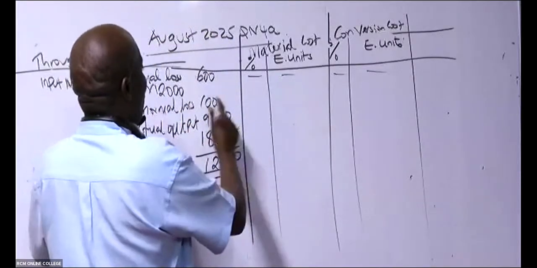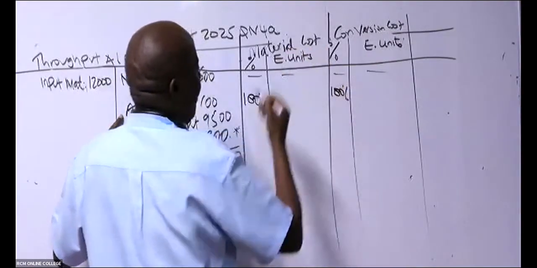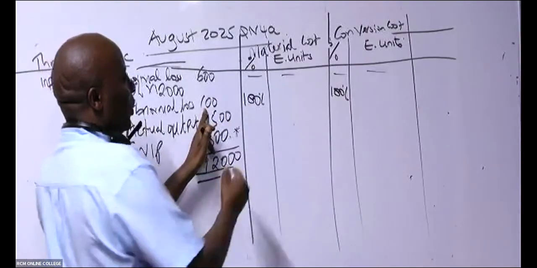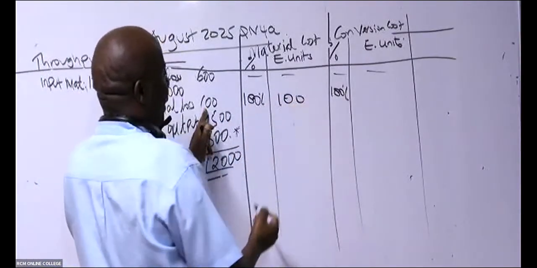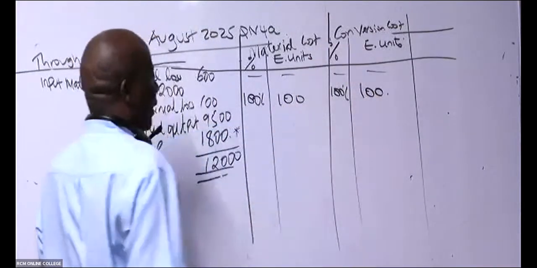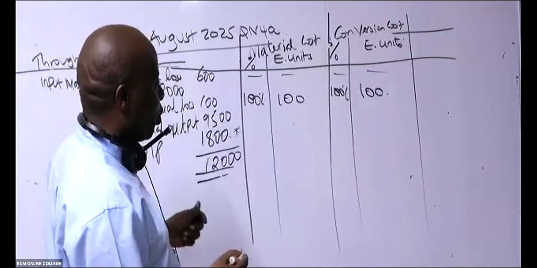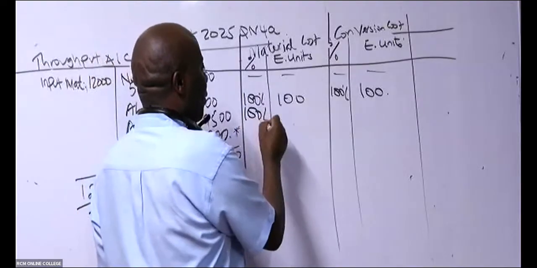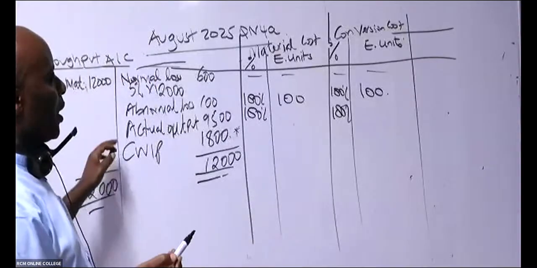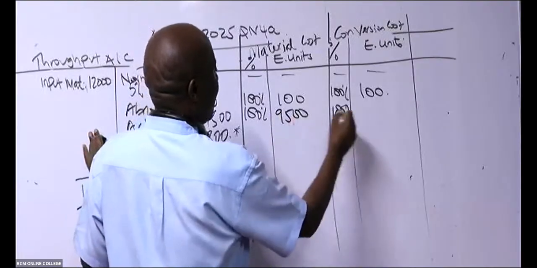So in this case, abnormal loss, material should be 100% and conversion cost should be what here, somebody? 100%. So 100% of 100 gives me 100, isn't it? And then 100% of this 100 gives me 100 like that. And then, of course, the actual output, nobody will ever tell you. It is you to know that actual output is always 100% as regards everything. So this gives us 9,500.